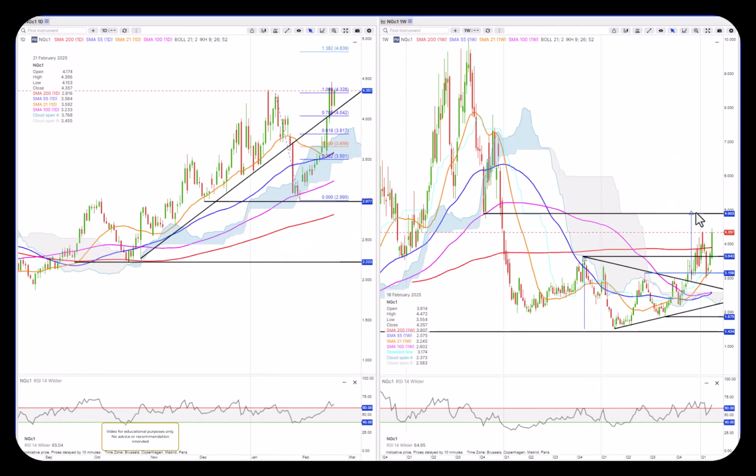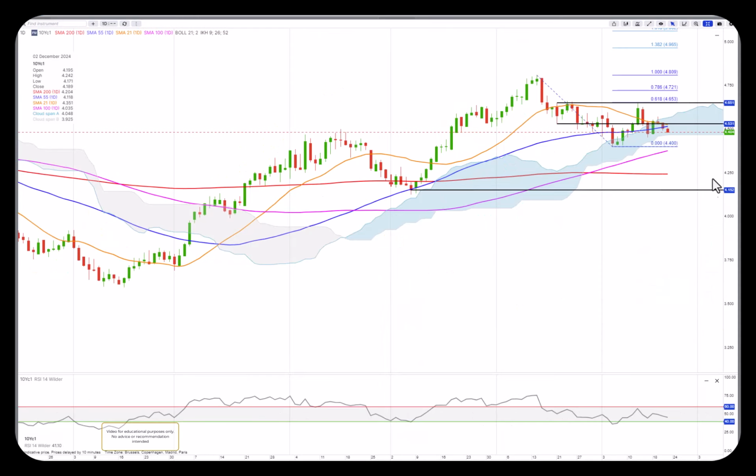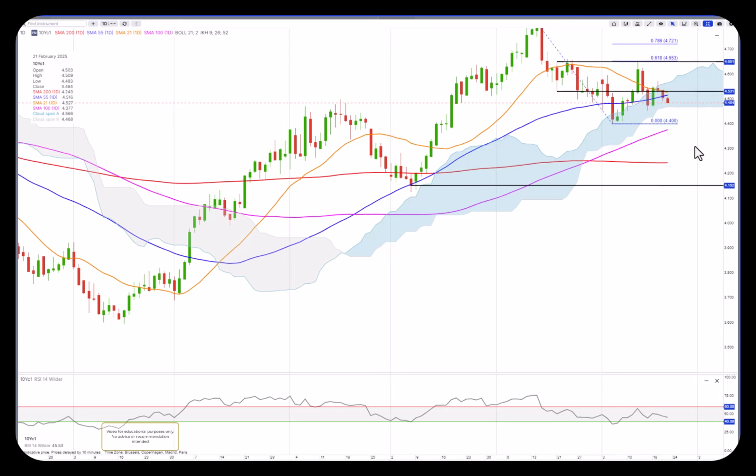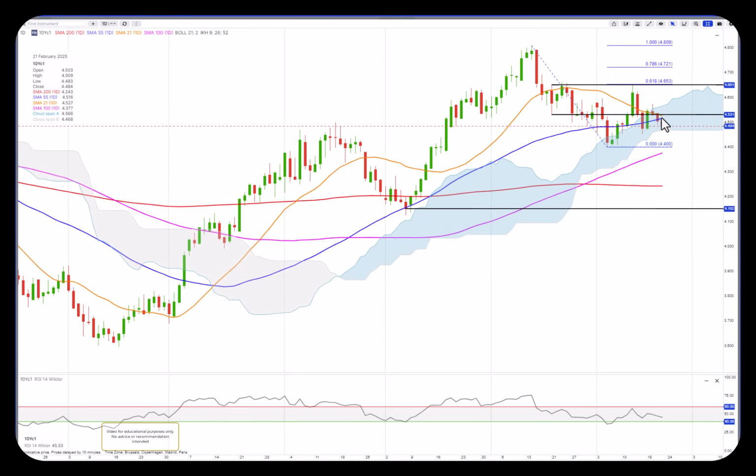US 10-year Treasury yields back below 450, sorry. Key support at 440, but then we have the moving average coming up, and for now we are still in the cloud, hasn't closed below the cloud, and the cloud level is just about 446. So look out for that level.